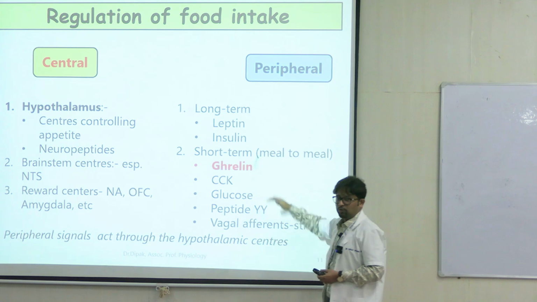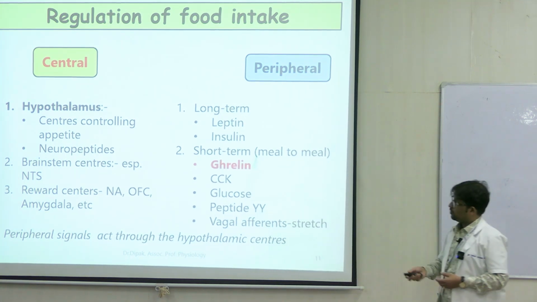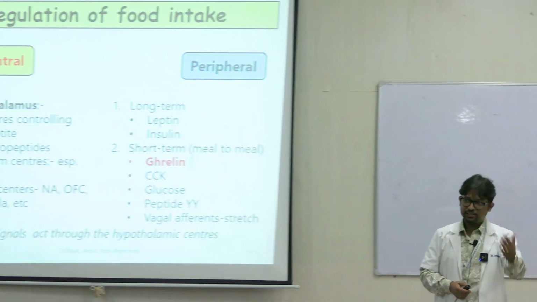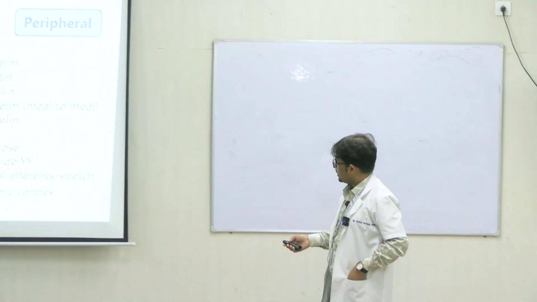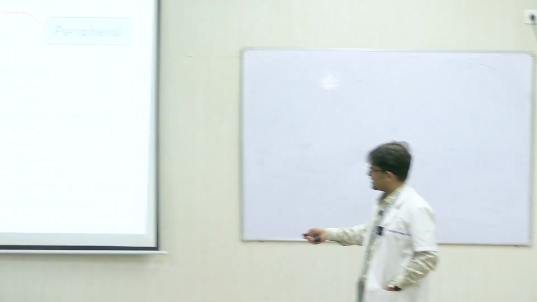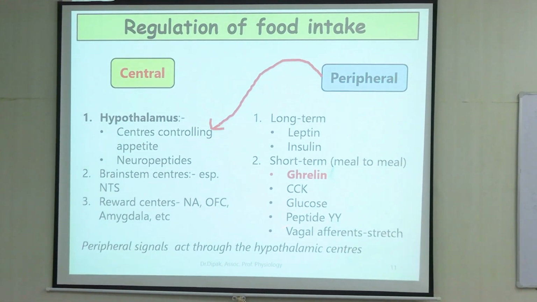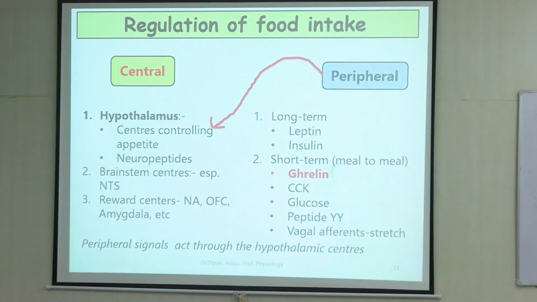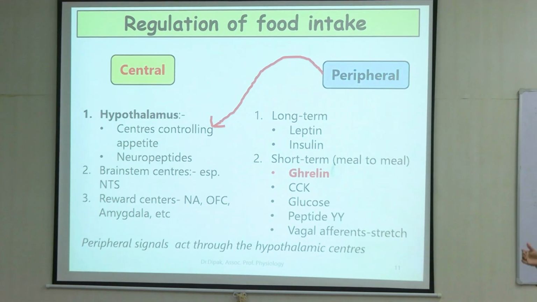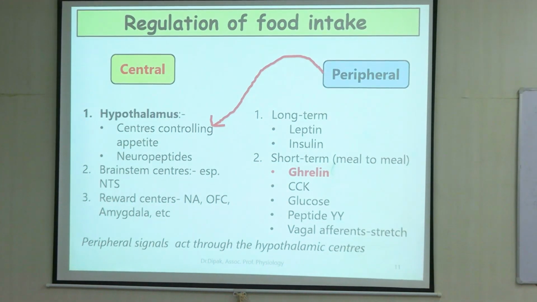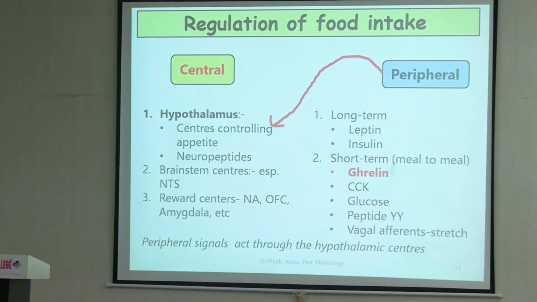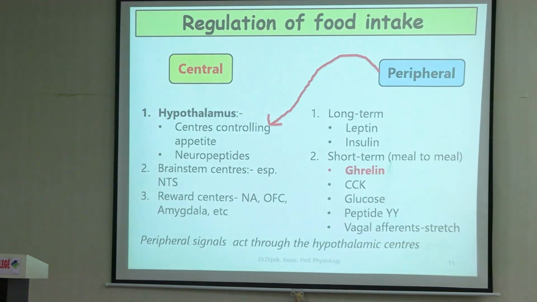They are released from meal to meal. So regulation of food intake is by both central and peripheral mechanisms. Peripheral mechanisms act through the hypothalamic centers. They usually involve hormones, some of them long term, some of them short term. Ghrelin is the only major hormone which increases feeding.